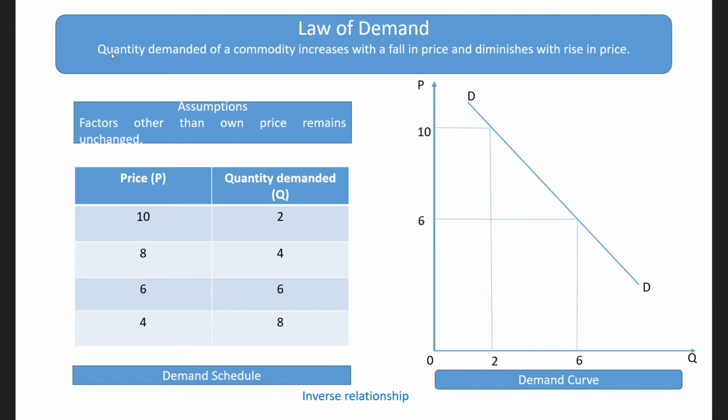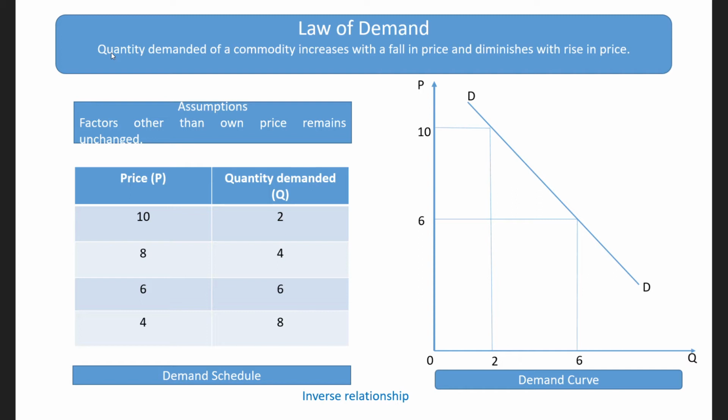Normally, when we purchase something, when we demand something, what do we look at? We look at the price, how its price is changing. If its price is at a lower level or its price falls, then we tend to increase its demand. We purchase more and more of that good. When its price increases, we purchase less and less of that good. So the law of demand states or explains this relationship between price and quantity demanded of a commodity.